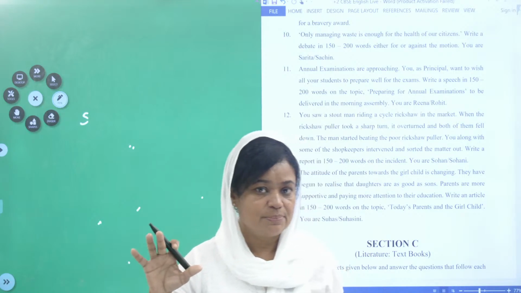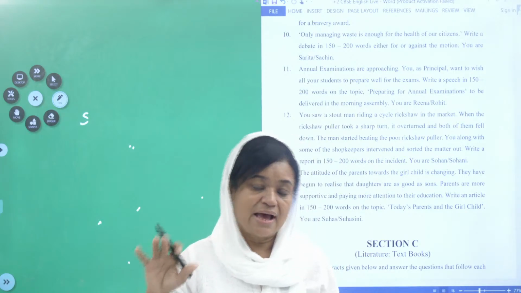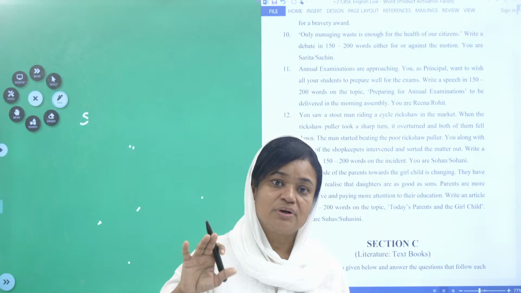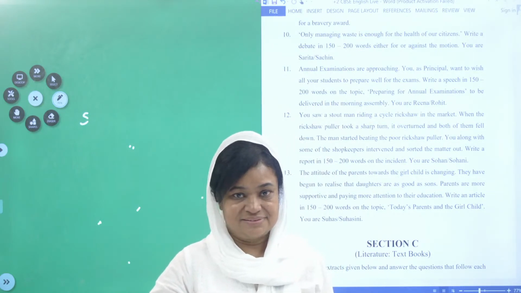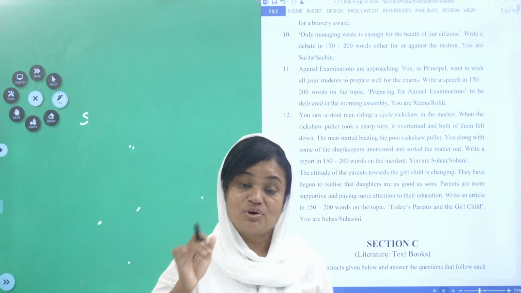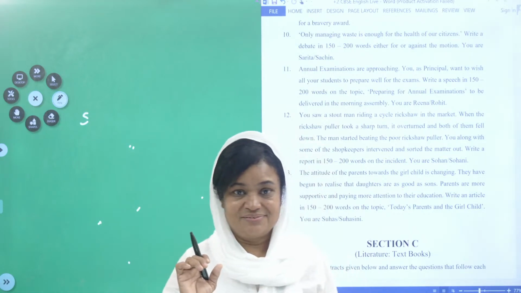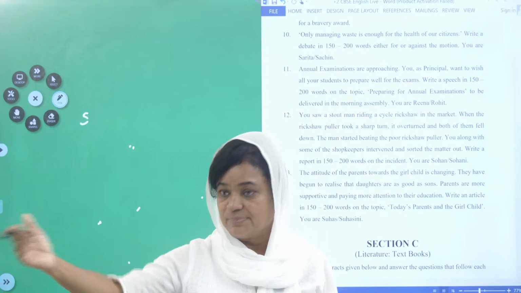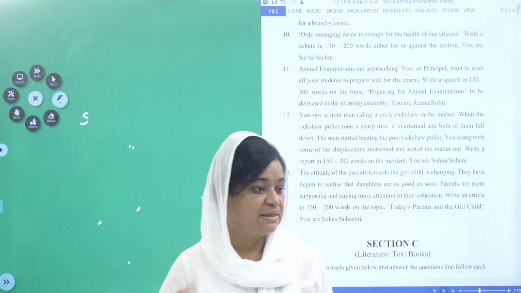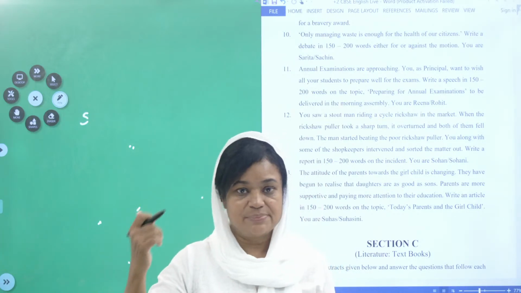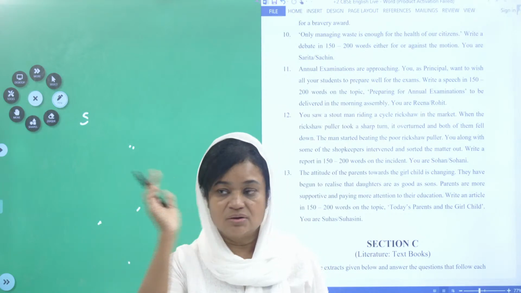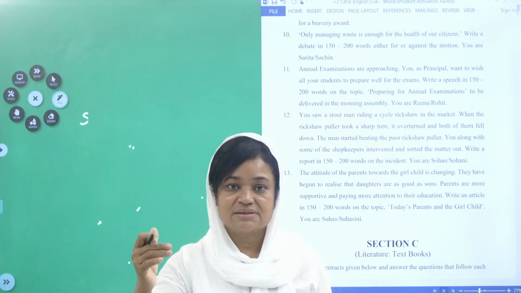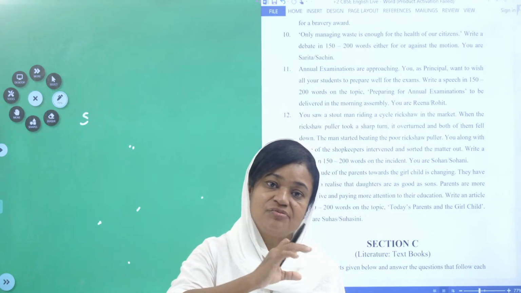Only the facts should be written in the report. And after all, what is a report? It is an incident which has already happened, and you are going to write the report on what has happened. If your principal asks you to submit a report on yesterday's program, you have to submit the report. The leader of the club or someone like that is asked, and that program might have finished.